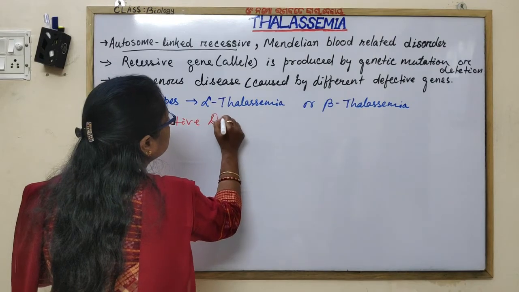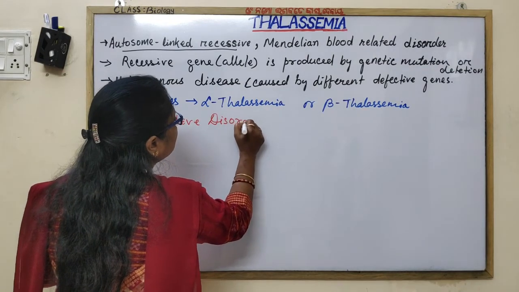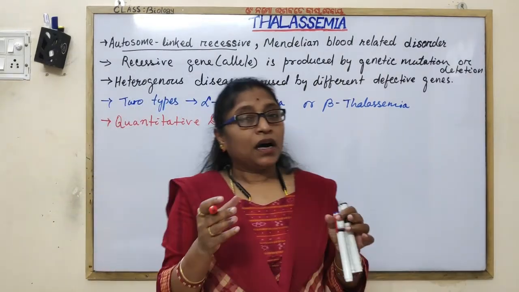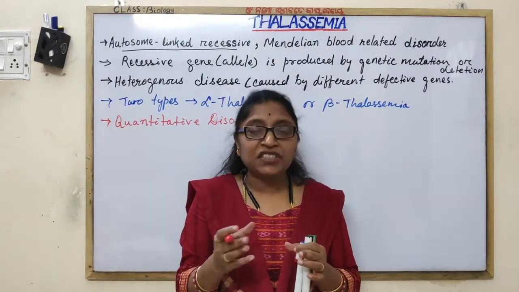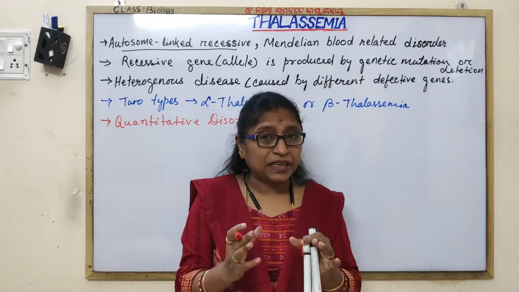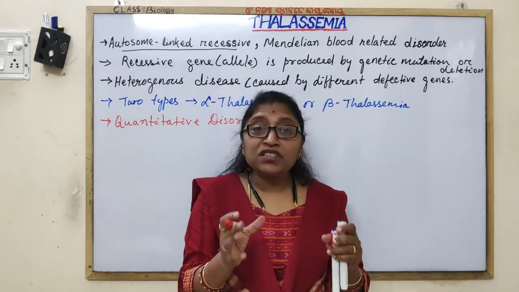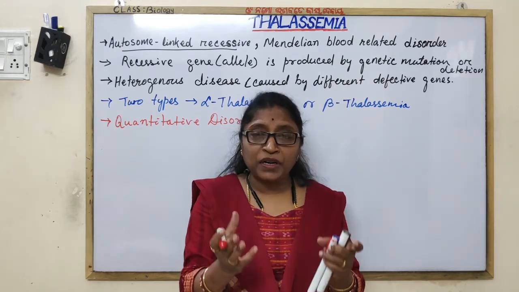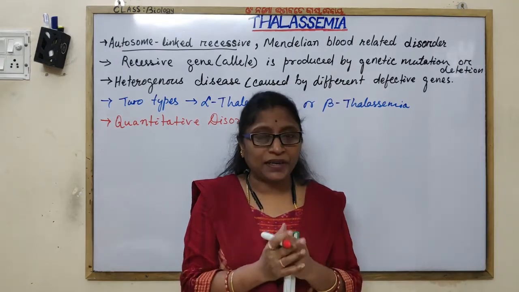Quantitative disorder means it is related to the quantity, when the alpha or beta chains are not synthesized in proper amount. That is caused when amino acids are not produced in the required quantity.